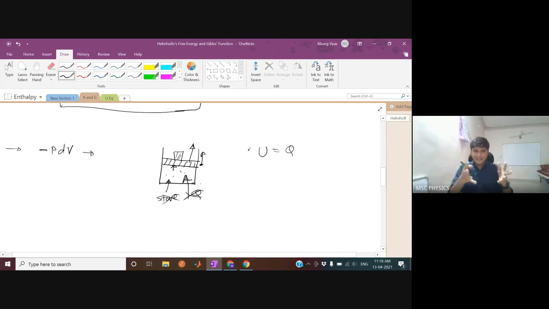Why is kinetic energy there in the first place? Kinetic energy is there because of the intermolecular collisions. At some temperature T, everybody is moving, and because of the collisions, at that particular temperature they are moving fast. Now, if you just slightly move this piston upwards, you know the relation PV equals nRT. Just for the ideal gas, let's talk about the ideal gas. If you move this piston upwards a little bit, you increase V, but eventually you also decrease the pressure P because you are increasing volume V, and that eventually leads to decreasing temperature.